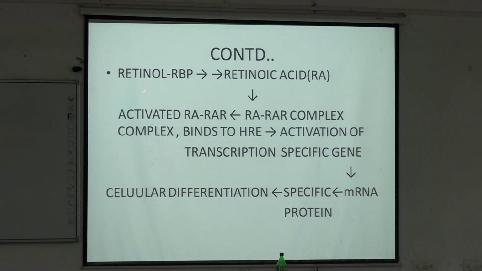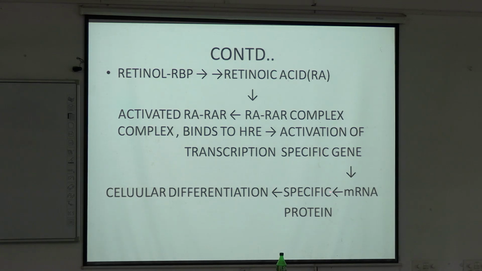Firstly, retinol binds with the retinol binding protein, is transported and goes to specific tissues, where it is first oxidized to retinoic acid. It combines with the retinoic acid receptor and forms the RAR complex. This complex is first activated. Then this activated complex binds with the hormone response element present on the DNA, and there is activation of transcription of specific genes.